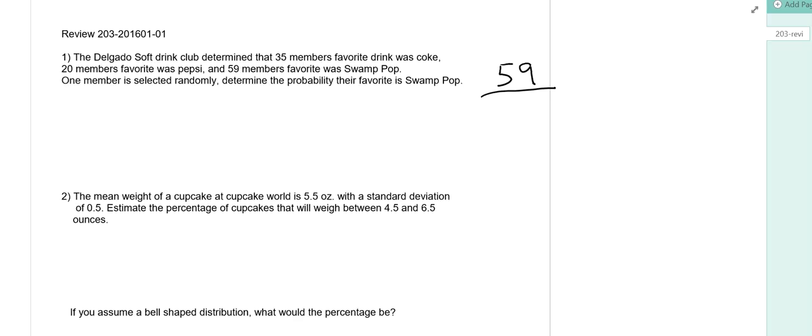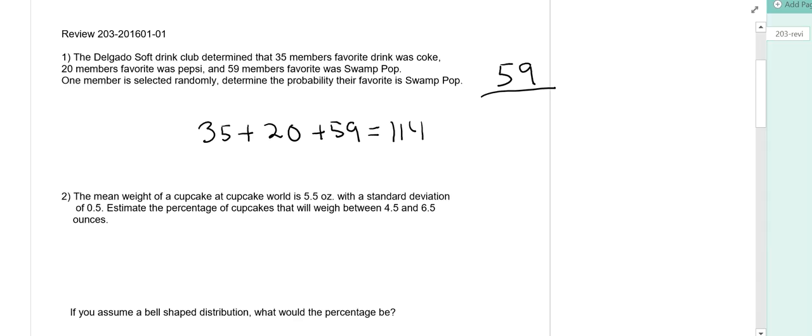Well, we have 35 plus 20 plus 59, a total of 114 members of the drinking club. So the fraction 59 over 114 is the probability someone is selected who favors Swamp Pop.